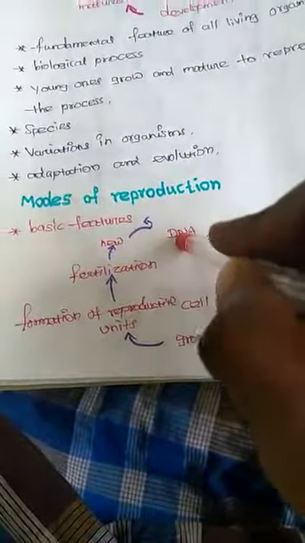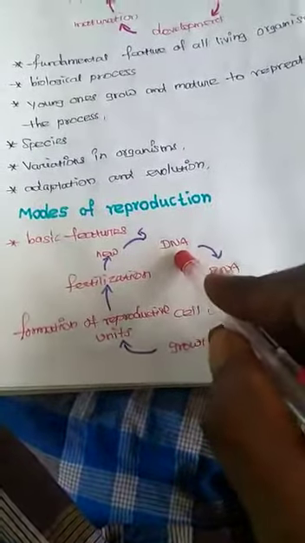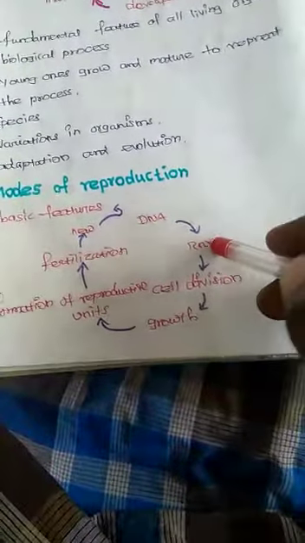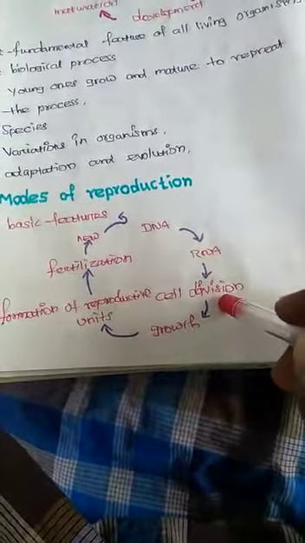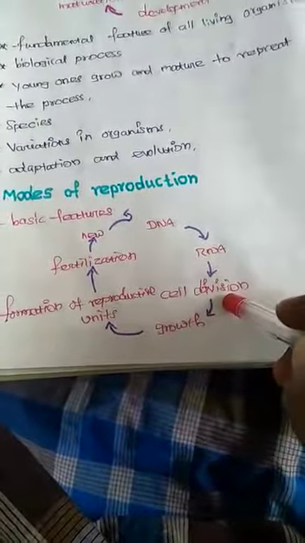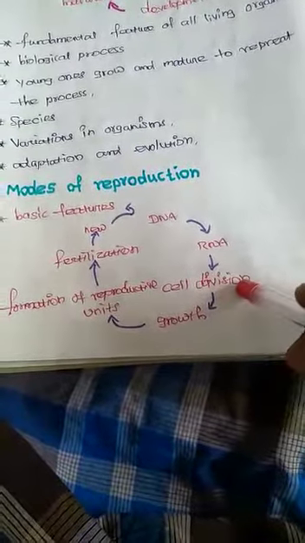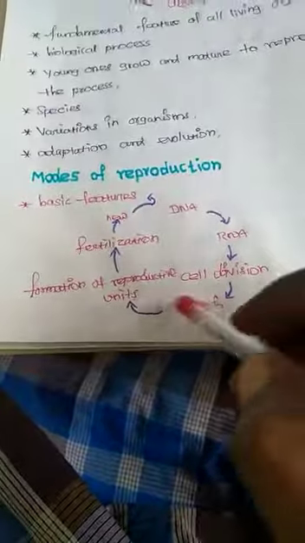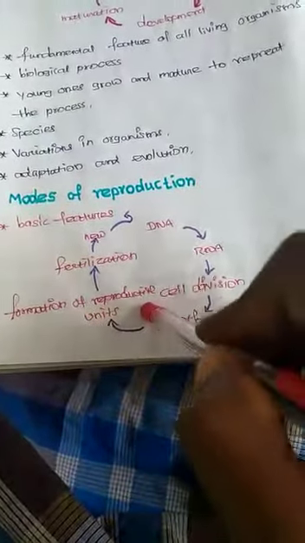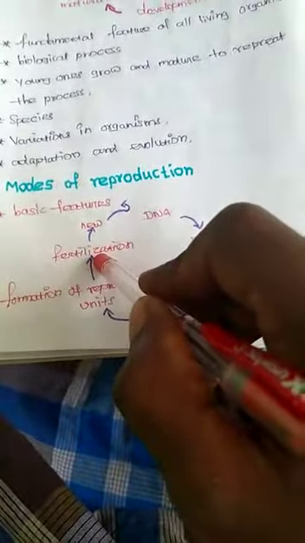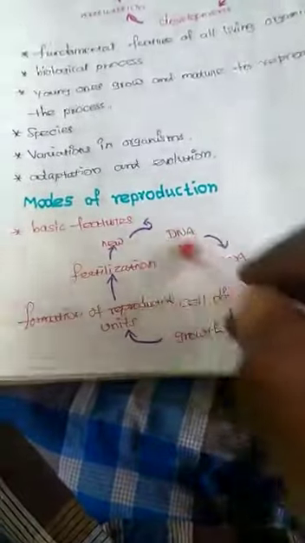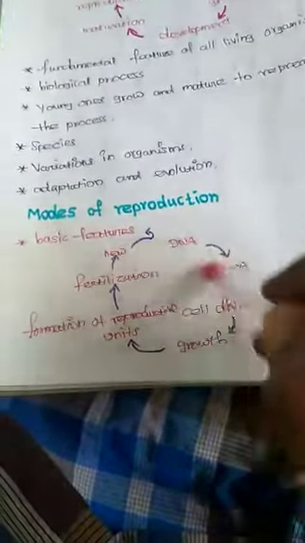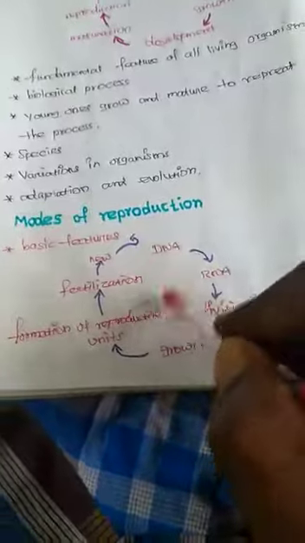First of all, DNA, deoxyribonucleic acid. Next, ribonucleic acid and cell division. You already learned about mitosis and amitosis. Growth is a very important stage, then the formation of reproductive units, and the last stages are fertilization and the new organism. This is the basic concept of mode of reproduction.